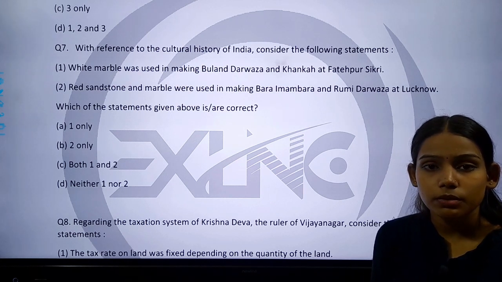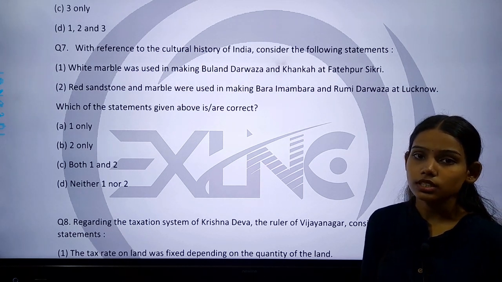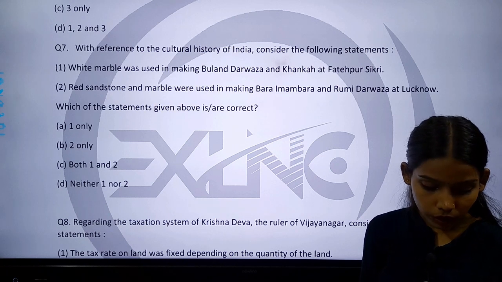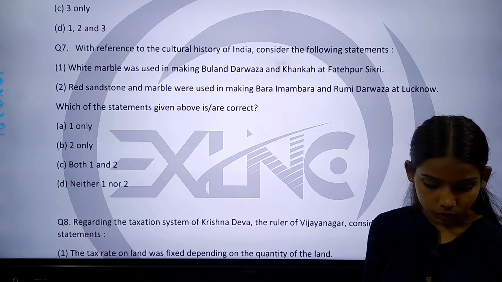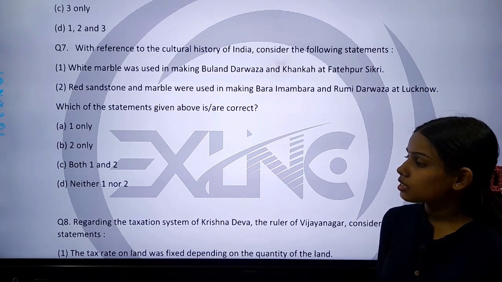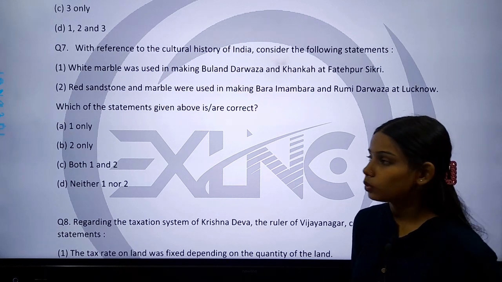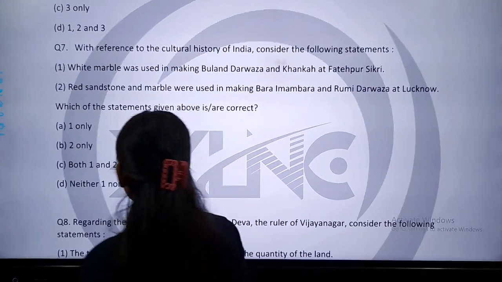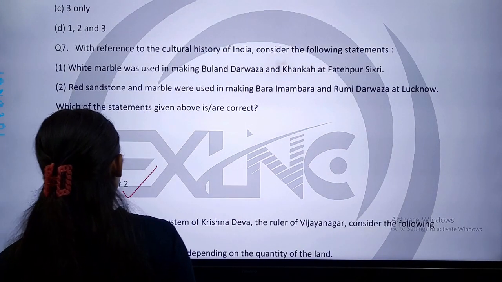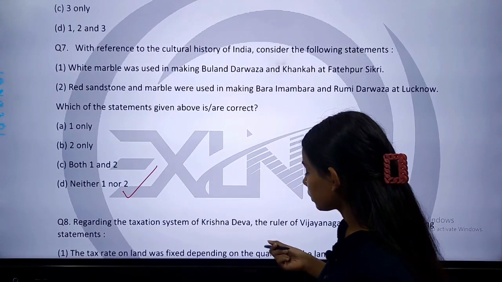ये जो statements हमें दिए गए हैं उन दोनों में से कौन से statements correct हैं? You have to identify that. So the correct answer is that both the statements given above are not correct. They both are wrong. So the correct answer is option D, that is, neither 1 nor 2.